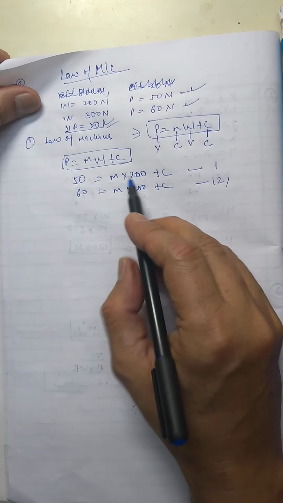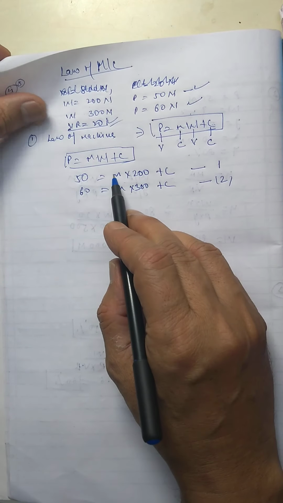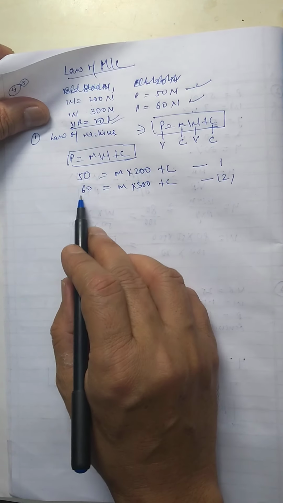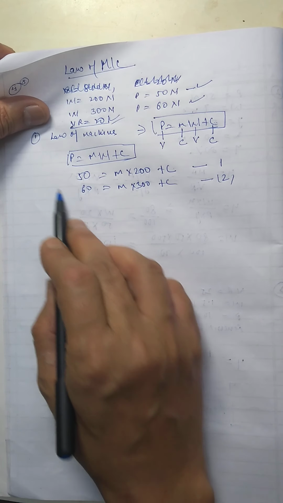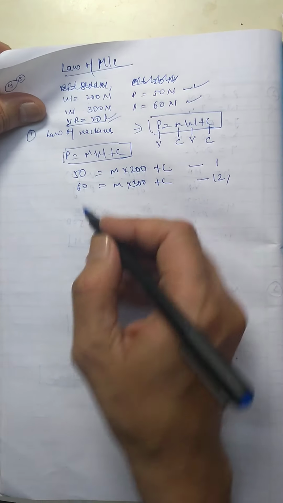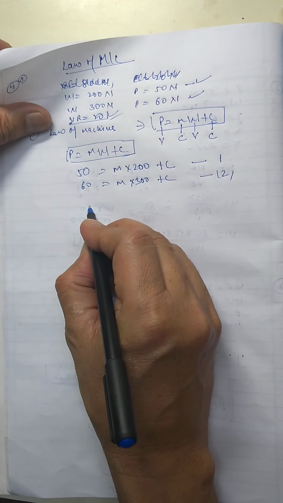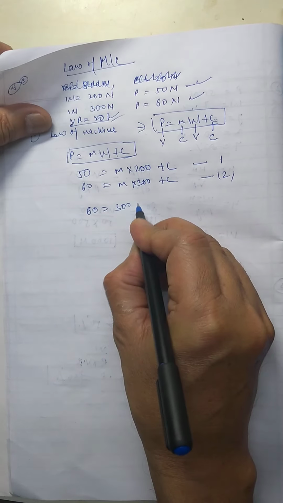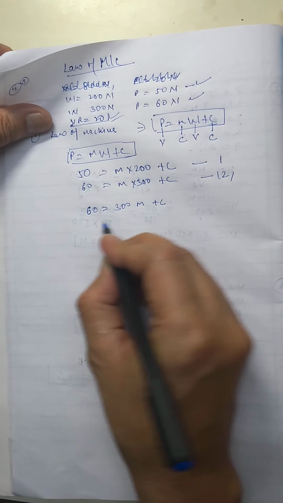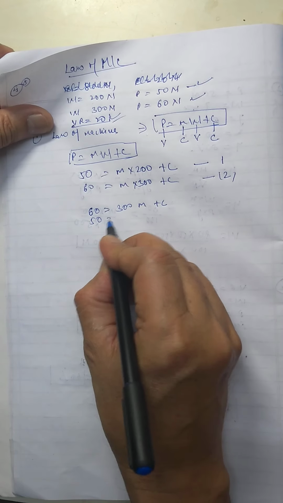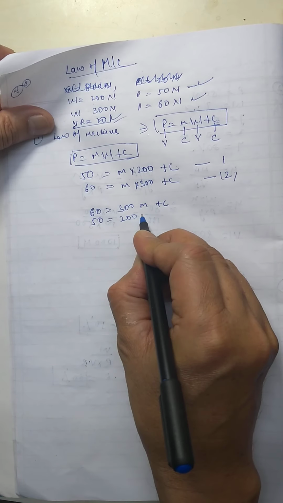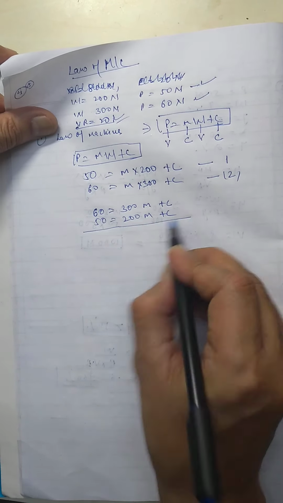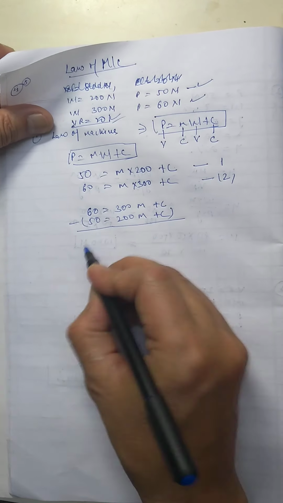There are two equations and two unknowns, so you can easily find the unknowns. Now I will write this equation above this equation, again writing both the equations in a different way. 60 = 300m + c, and the second is 50 = 200m + c. Now let us subtract the second equation from the first equation.